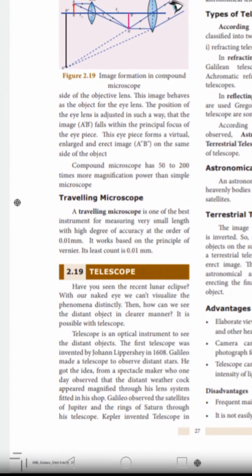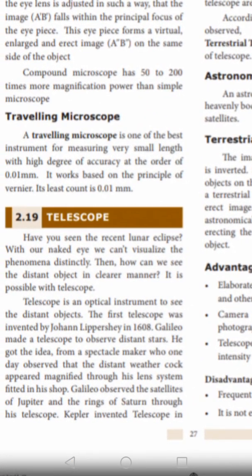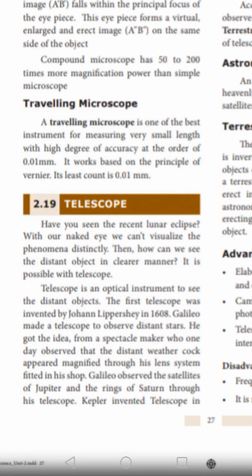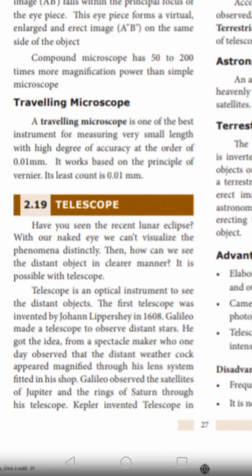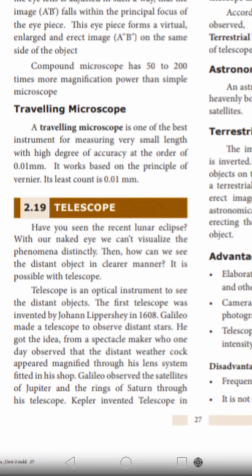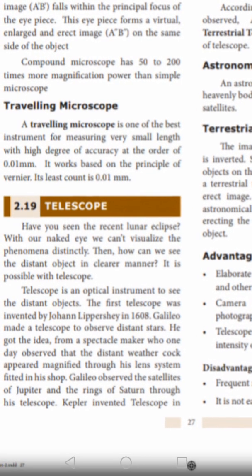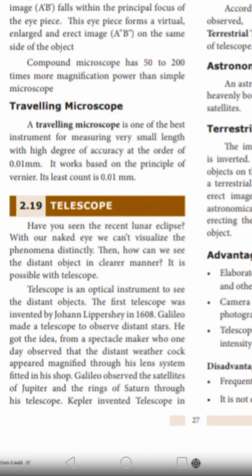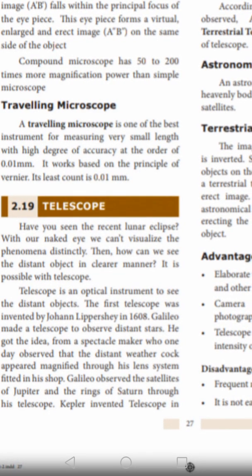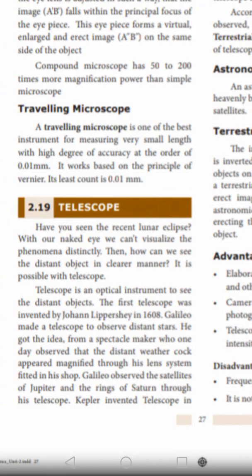Next one is a telescope. Have you seen the recent lunar eclipse? With your naked eye, we cannot visualize the phenomenon distinctly. Then how can we see distant objects clearly? It is possible with the telescope. Yes, the telescope is an optical instrument to see distant objects.